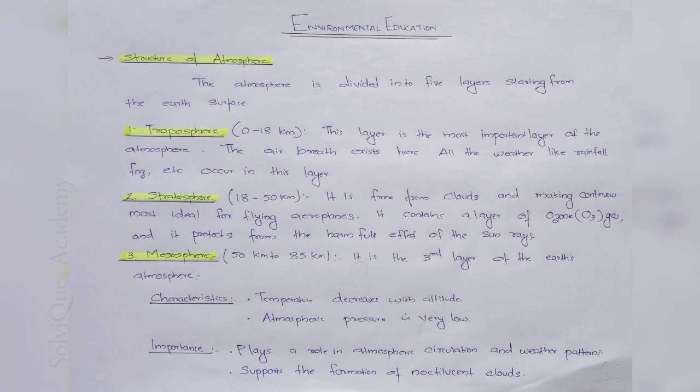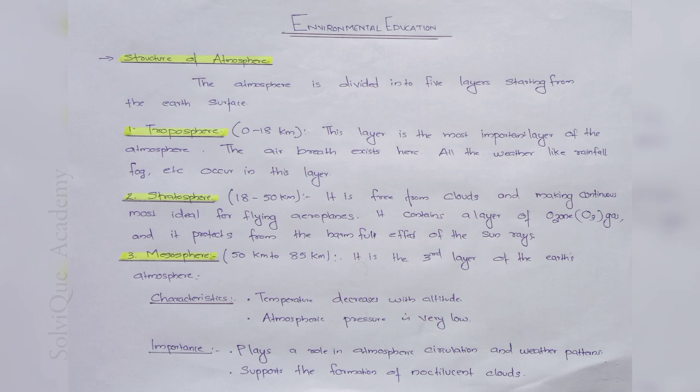This layer is the most important layer of the atmosphere. The air we breathe exists here. All the weather like rainfall, fog, etc. occurs in this layer. And this layer extends up to 18 kilometers from the earth crust.